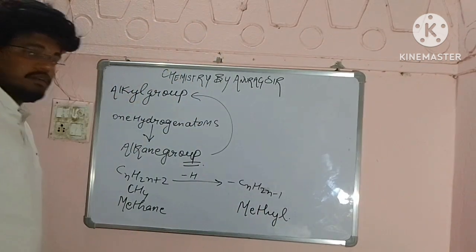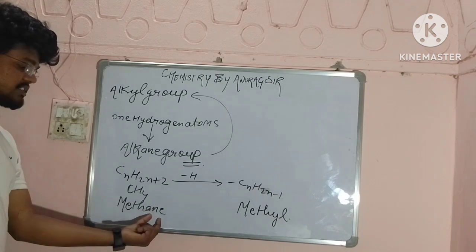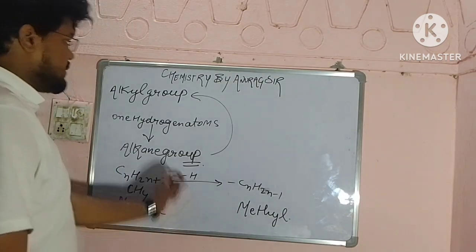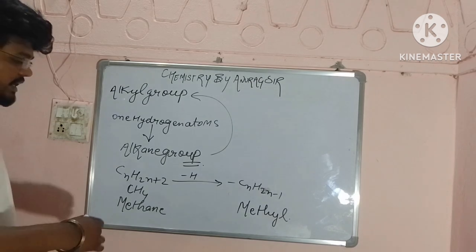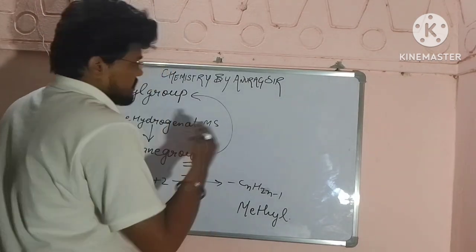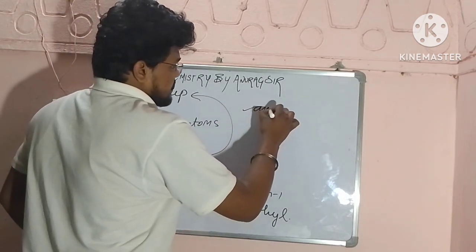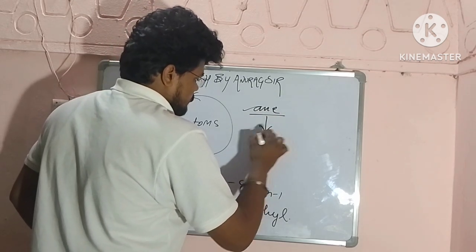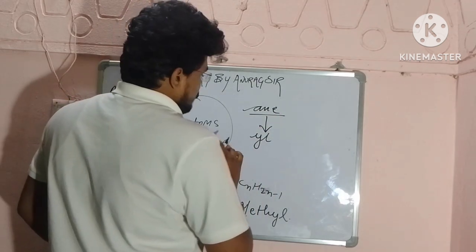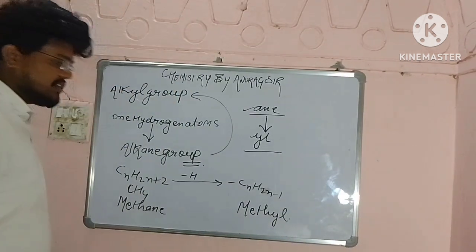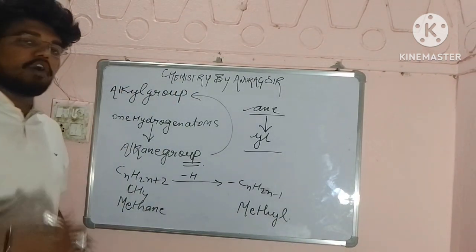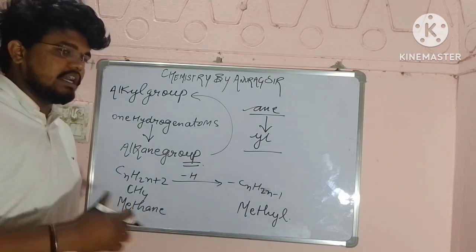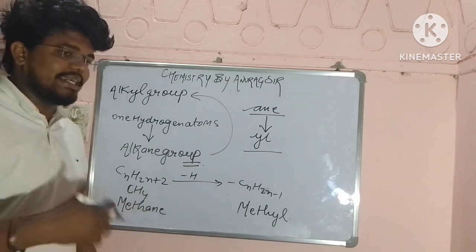What happens? The last suffix we are changing to yl. That is why the alkyl group is made. We change it to yl group: methyl, ethyl, propyl, butyl, pentyl, hexyl, heptyl, octyl, nonyl, decyl.